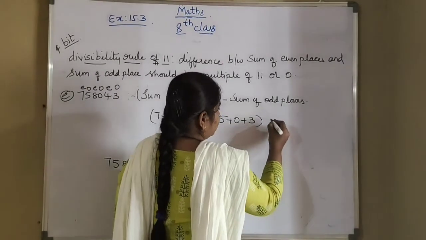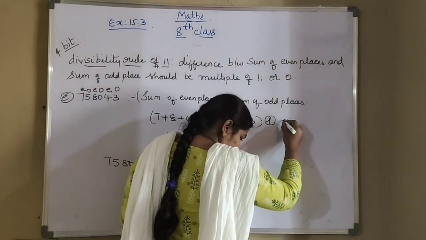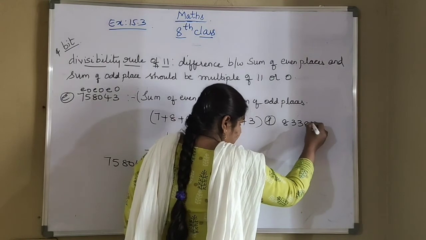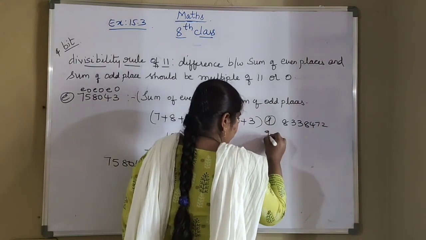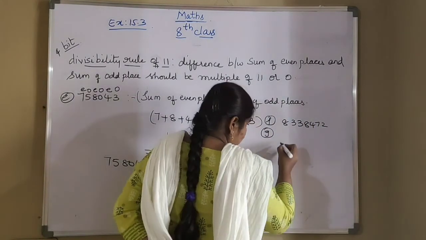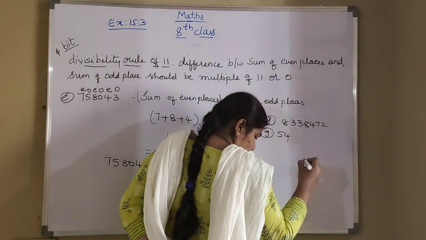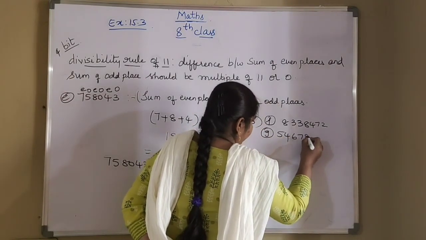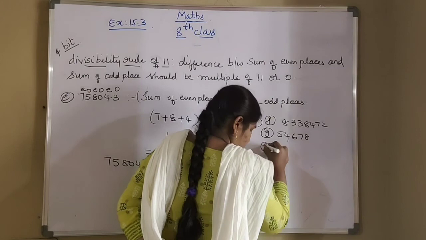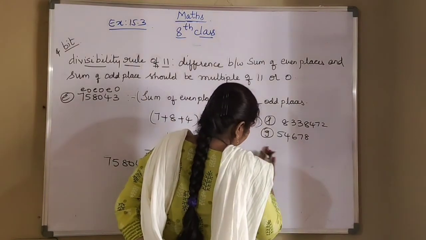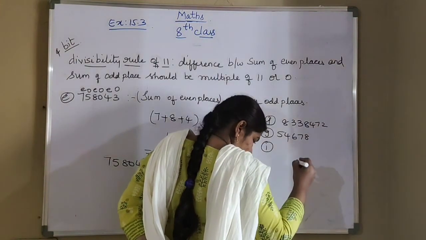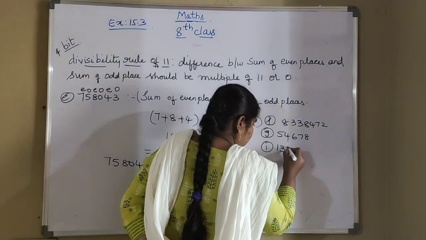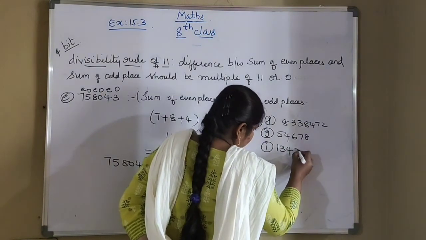So what are the bits here? F is 833, 8472. G is 54678. H I is 13431.